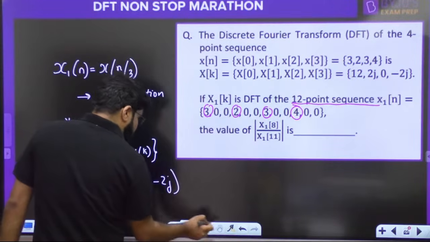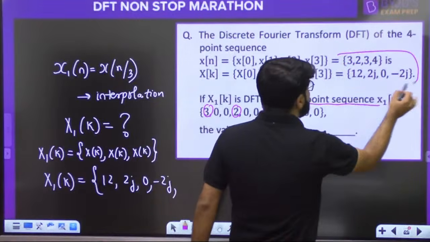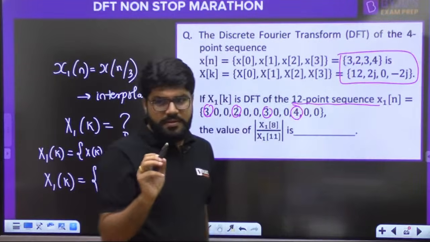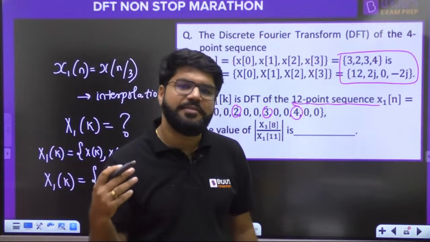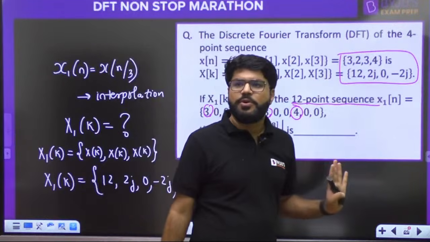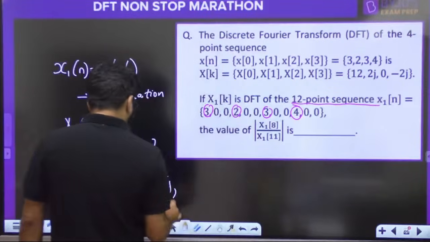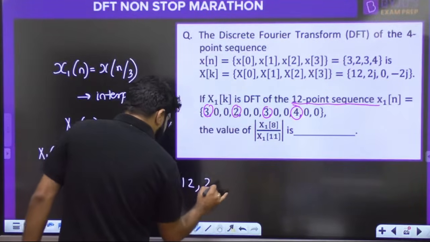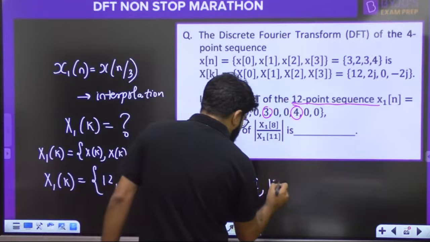देखो एक चीज ध्यान देना, point to be noted is कि if a signal is given, you can calculate its DFT. That is also not a new thing. Now we can calculate the DFT, but they don't want you to calculate the DFT. They want you to think about property. The calculation part is given to you. Okay, only properties you need to connect. So replica again, total 3 times लिखना है, and finally one more time.